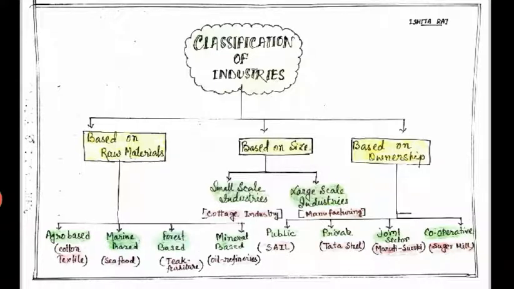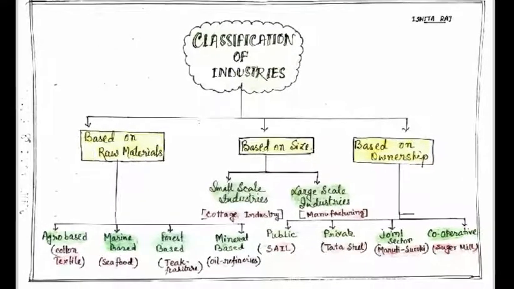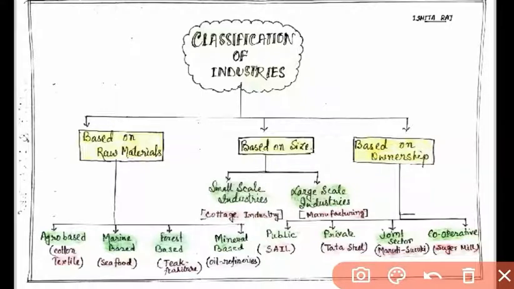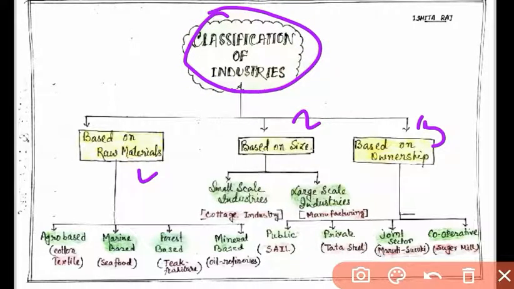Have a look, students. This is the classification of industries. At first, industries can be broadly classified into three types. Number one, based on raw materials. Number two, based on size. And number three, based on ownership.